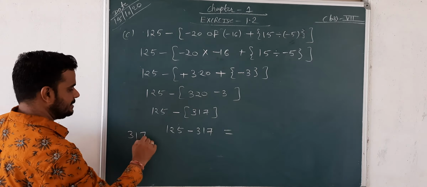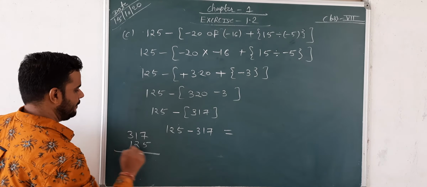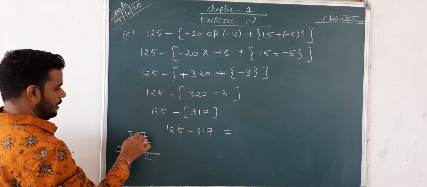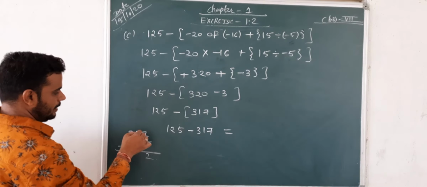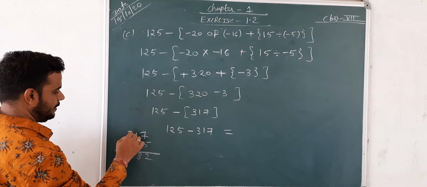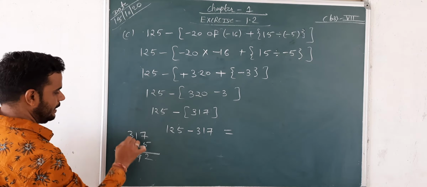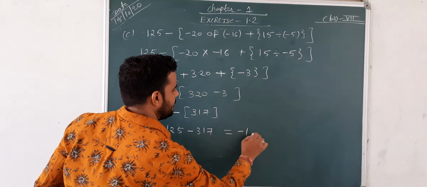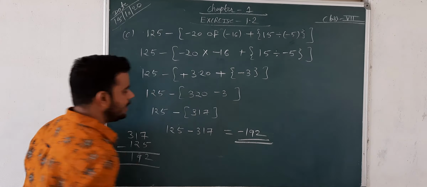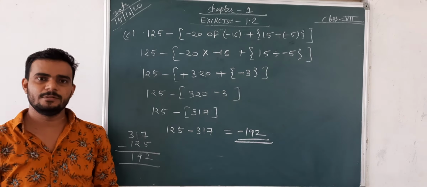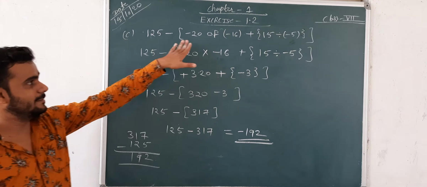So the final answer is 125 minus 317. So 317 minus 125, 7 minus 5, then 2. So 1, afterwards 10 minus 2, then 8, and 9, and 192. So negative 192 is your answer. Okay, any doubt? So this is the way of this question.